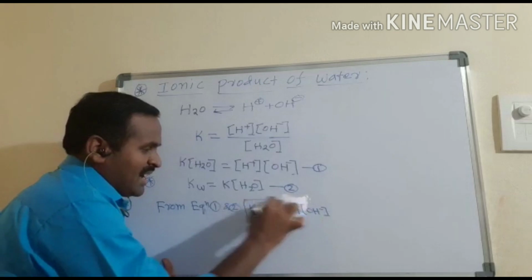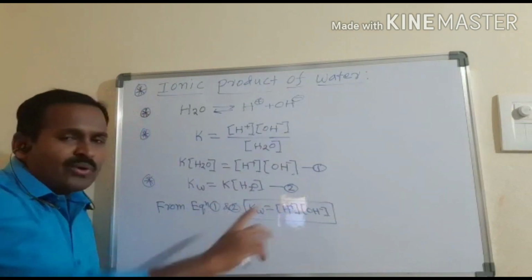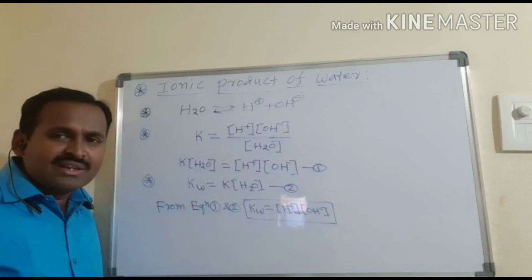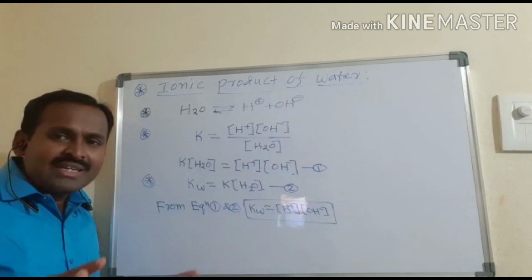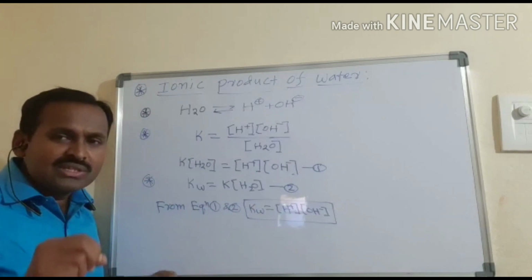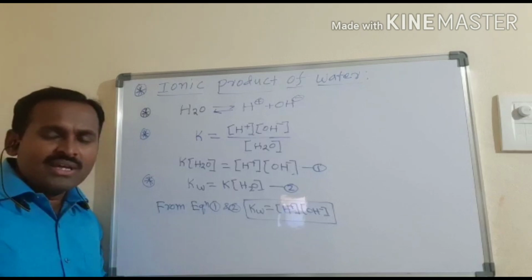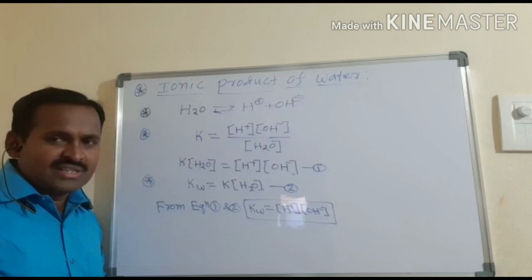So the ionic product of water can be defined as the product of H plus ion concentration and OH minus ion concentration at a given temperature. Why am I saying at a given temperature? Because at a given temperature its value is a constant.